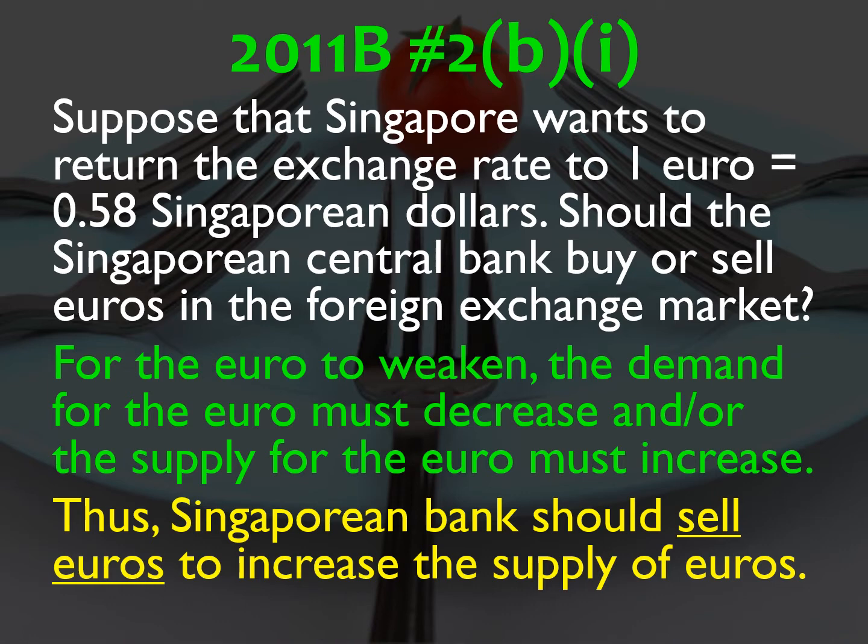They can't demand fewer euros, but what they can do is flood the market with euros, thereby weakening the euro relative to the Singaporean dollar. This is why, to maintain a fixed exchange rate scheme, governments need to have a reserve of both currencies, the local currency, but also the currency that they want to peg their currency to, because they might need to lower the exchange rate, and the best way to do it is to flood the market with the other currency.